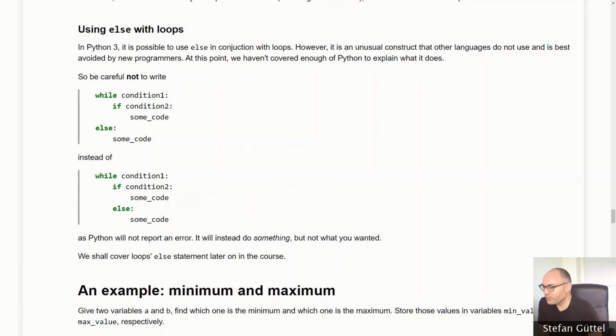Most likely what you really wanted is the second version here. You have some while loop, and inside your while loop you have an if-else comparison. So be careful that you use the correct indentation levels in Python. If and else should be on the same level of indentation, using the tab key usually.